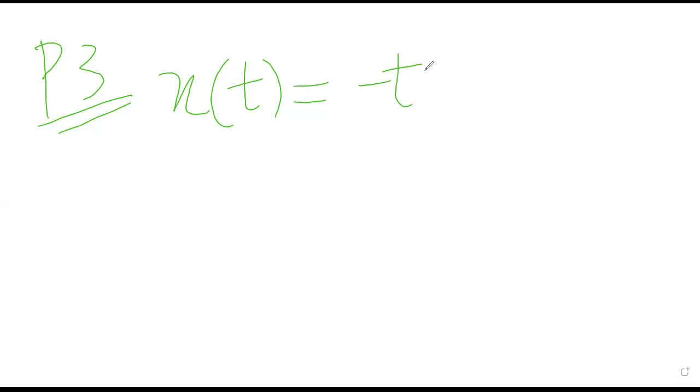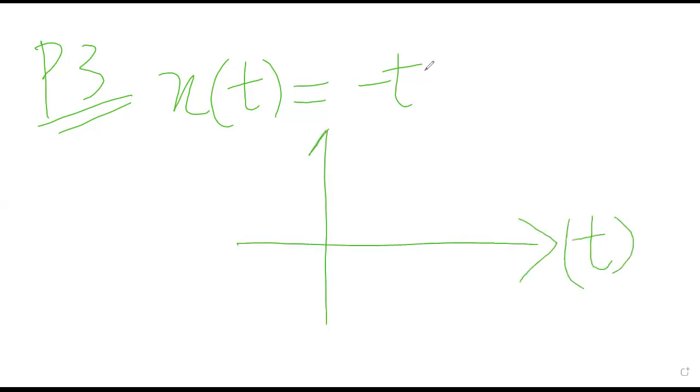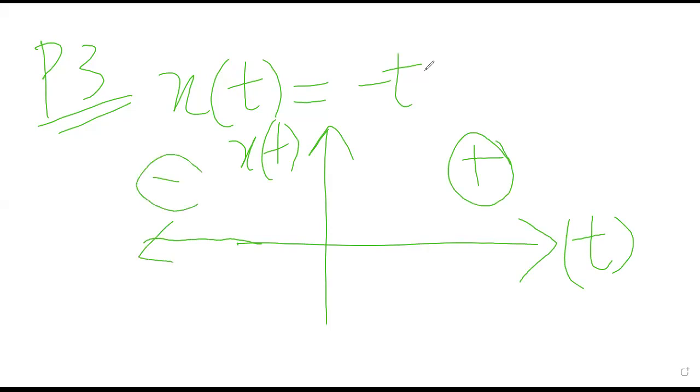So first draw, this is my time, this is my x of t. Now here x of t equals negative of t. So here the x value is positive. First you have to know here all the values are positive. The negative values are there.